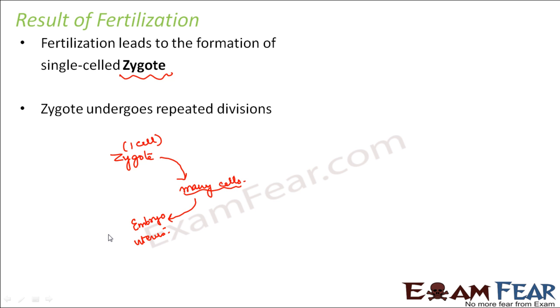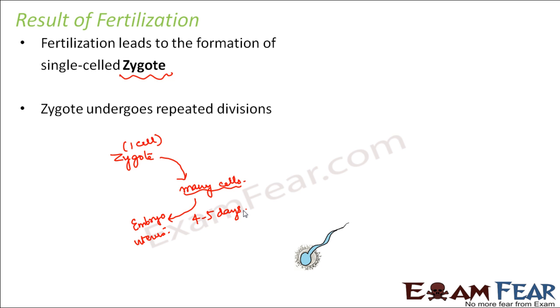Now, this development takes around 4 to 5 days. So almost within a week from when fertilization has taken place, the embryo goes and gets settled in the uterus. Meanwhile, when fertilization takes place, the uterus prepares itself to receive the embryo. So how does it prepare itself? It thickens its walls.